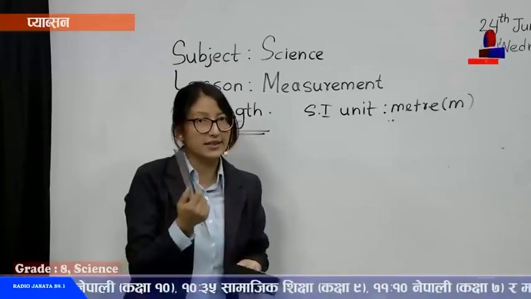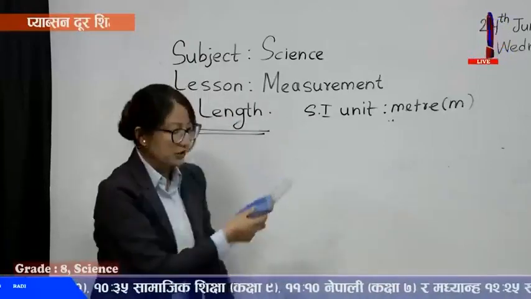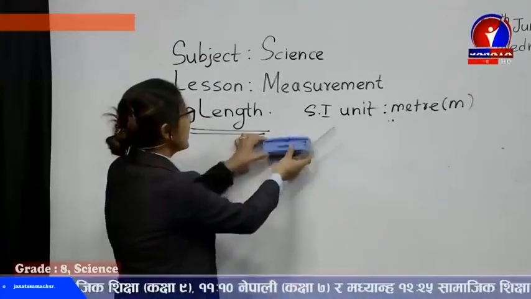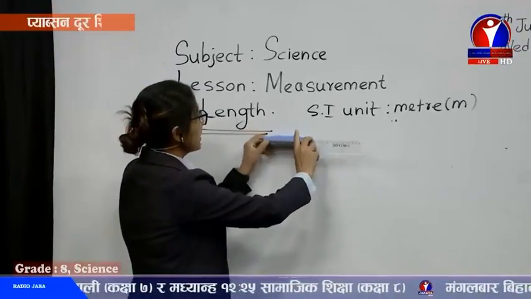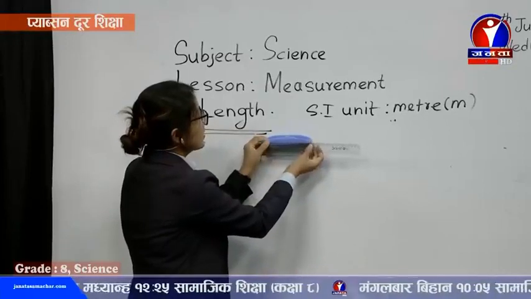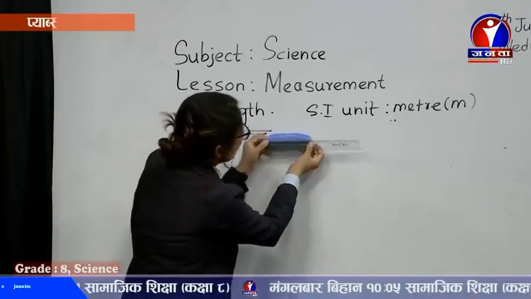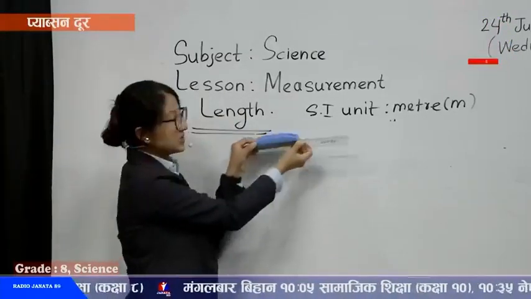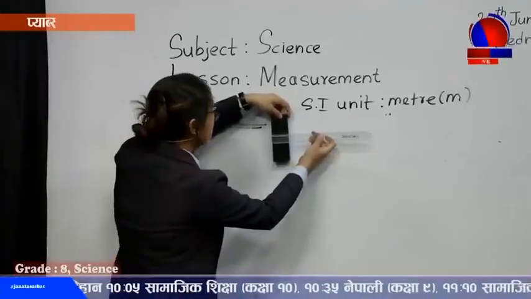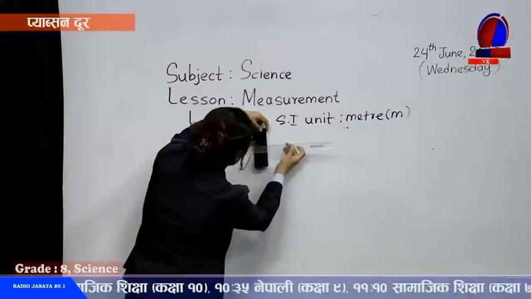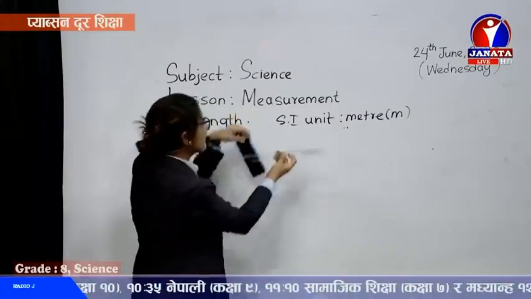You just get a scale and keep the scale on the surface, keep the 0 level here, and simply measure the length of the duster. It's around 14.5 centimeters, its length. If you want to measure its breadth from this side to this side, you have to keep it straight. It's around 5 centimeters.